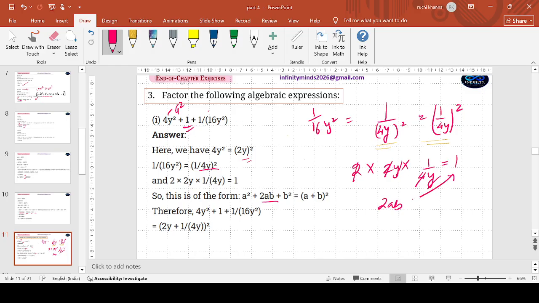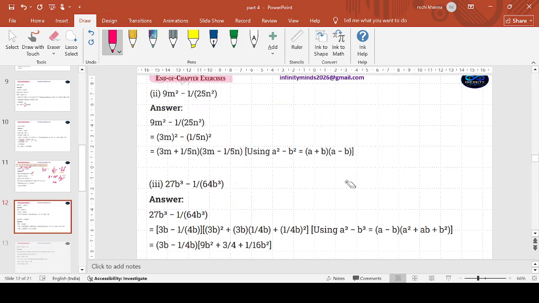This can be expressed as a square. This, if I take as b square, the 2ab is definitely giving me 1. So it is going to this form, that is a plus b whole square. So simply take up these two, a plus b whole square, and just write it a plus b whole square. The identity that you have. We'll go to the next.